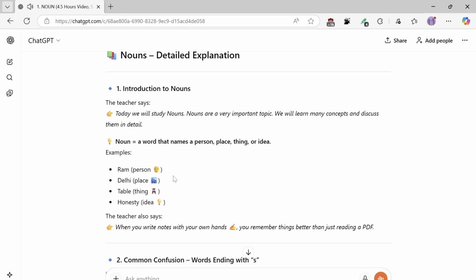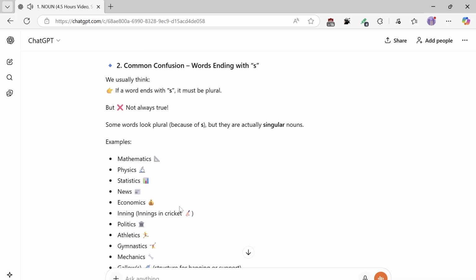The teacher also says, when you write notes with your own hands, you remember things better than just reading a PDF. 2. Common confusion, words ending with S. We usually think if a word ends with S, it must be plural, but not always true. Some words look plural because of S, but they are actually singular nouns.